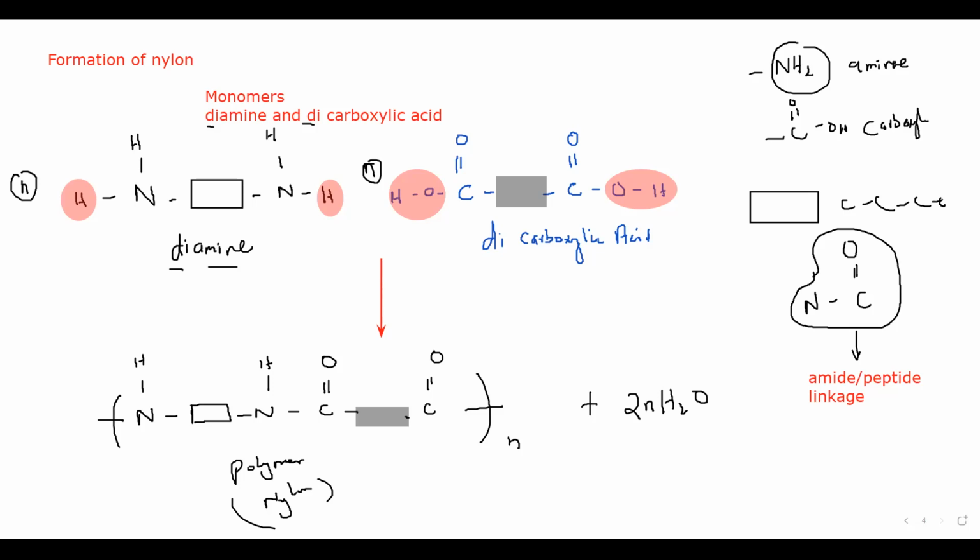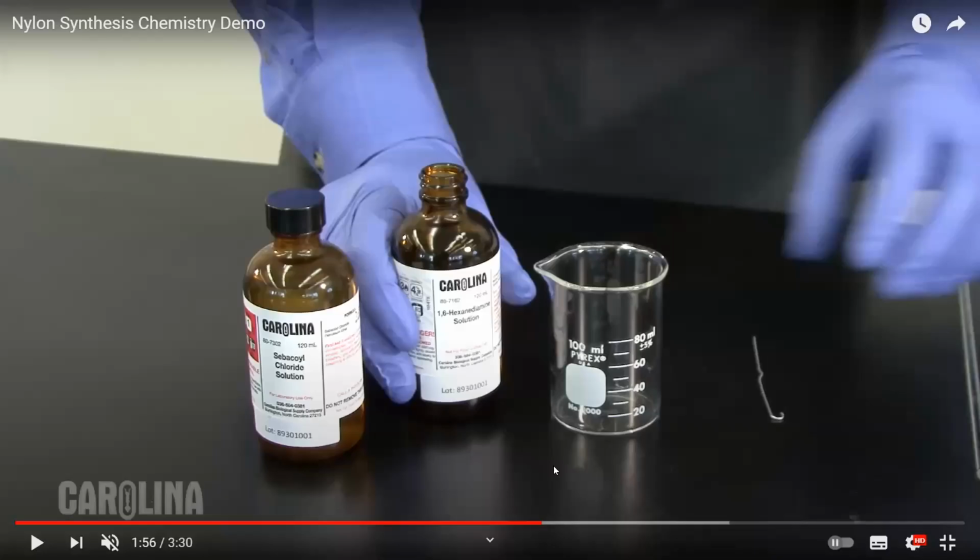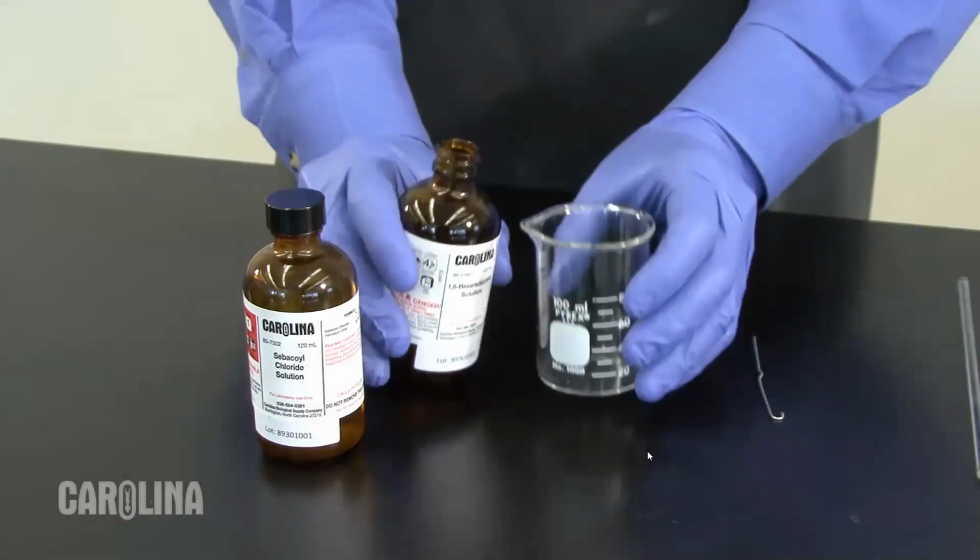If they have different carbon atoms, we use different shades. If they have the same number of carbon atoms, we use the same shade. This is a simple demonstration of the formation of nylon, the different ways nylon can form.